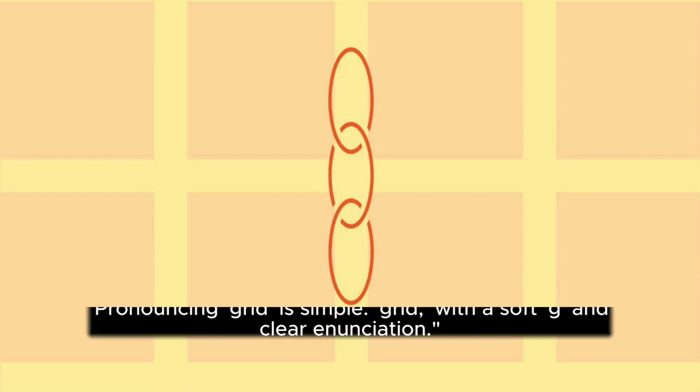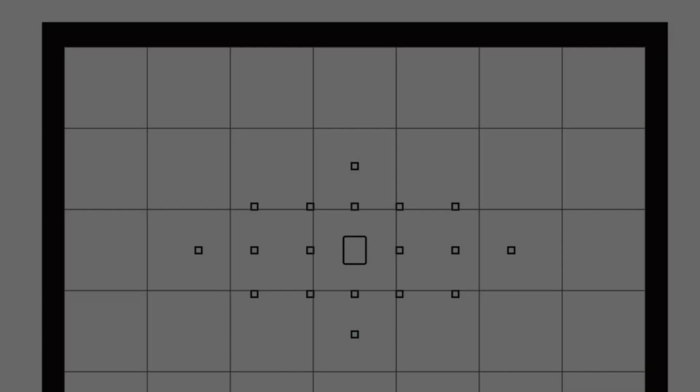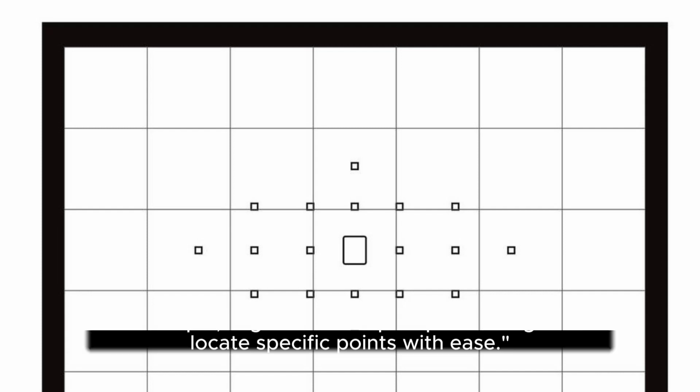Pronunciation. Pronouncing grid is simple, grid, with a soft G and clear enunciation. Use in a sentence. For example, a grid on a map helps us navigate and locate specific points with ease.